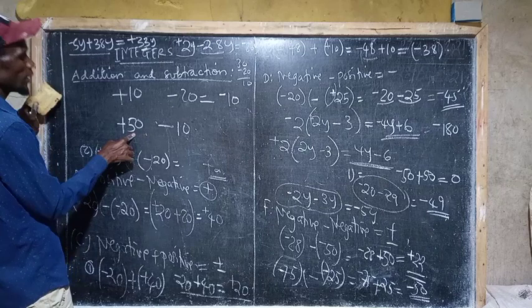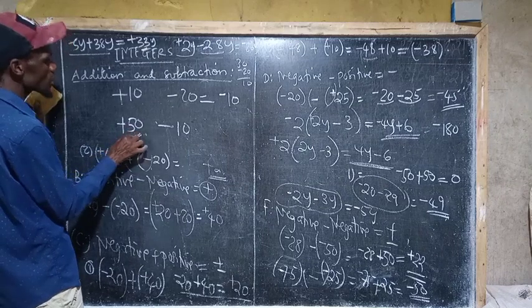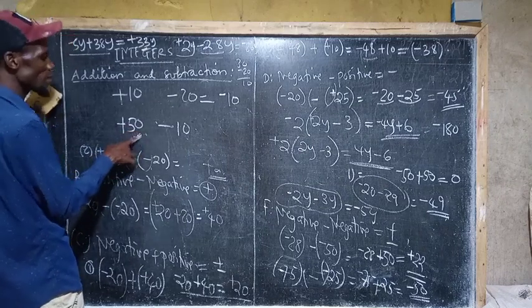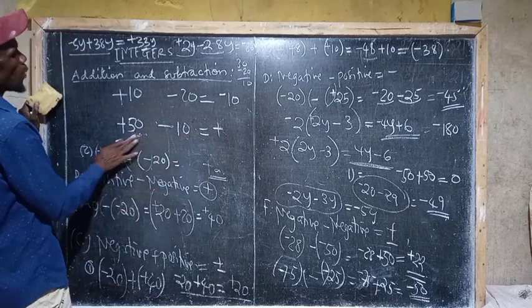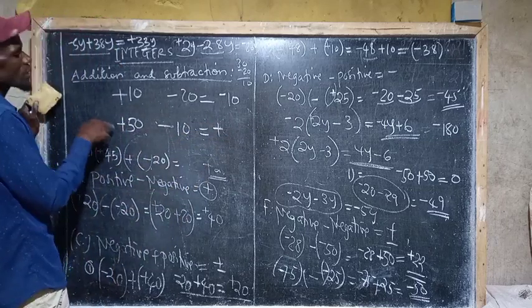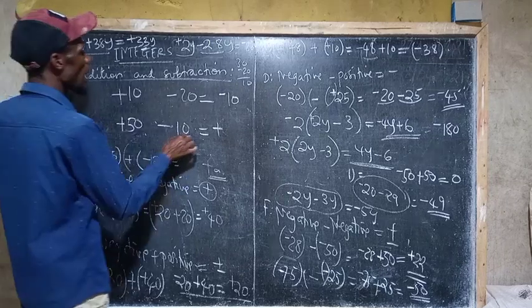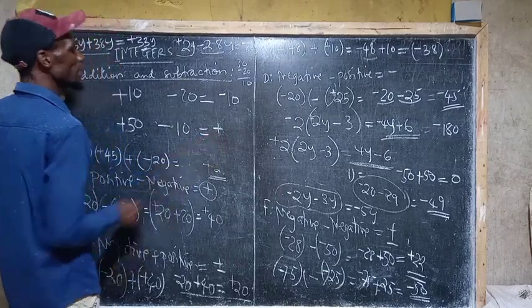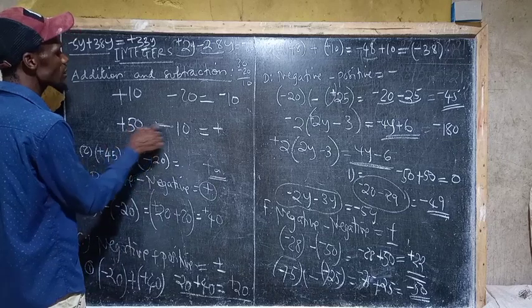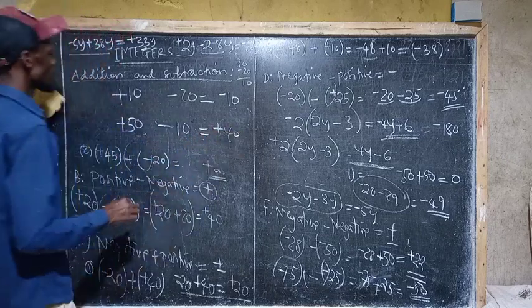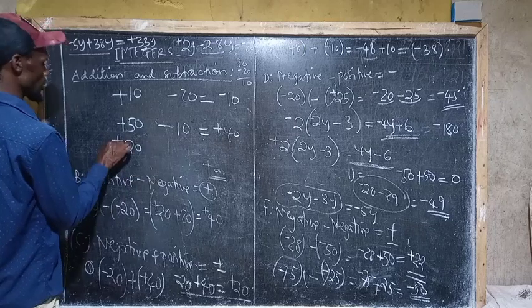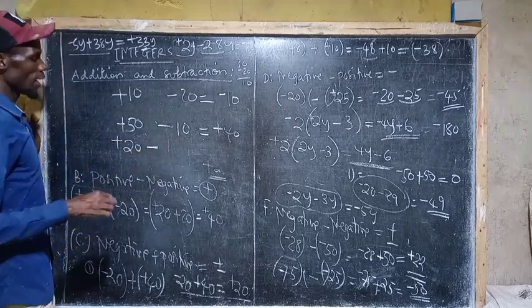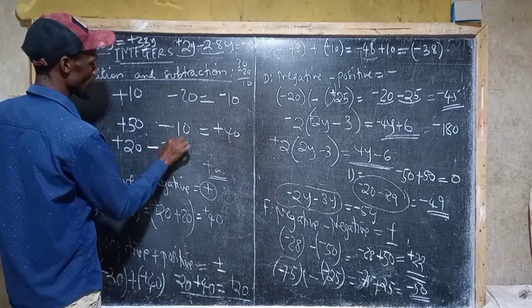When you look at this one, behind the 50 there is a positive, and 50 is greater than 10, so the answer will be positive. Why is it so? Because behind the greater number there is a positive. That is why the positive sign is in the answer, and the difference is 40. The same applies if you have positive 20, then negative, let's say, 75.